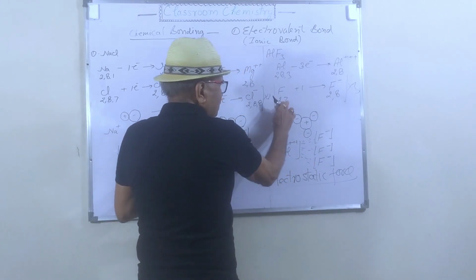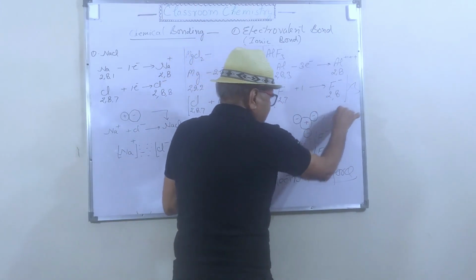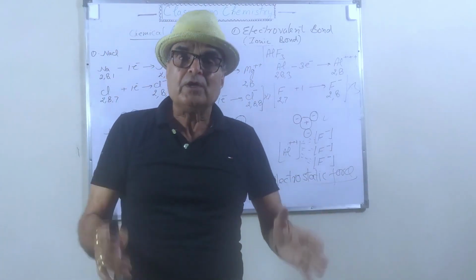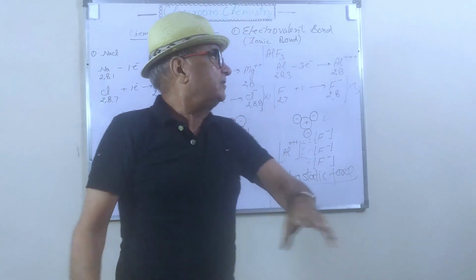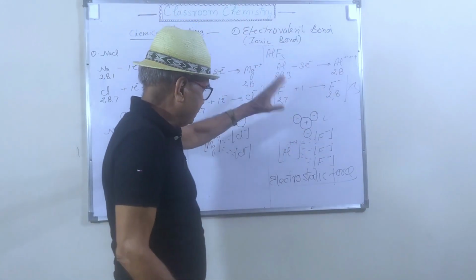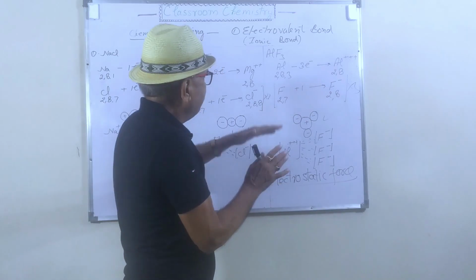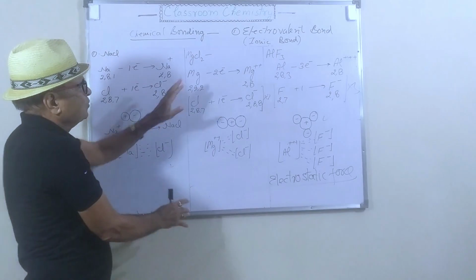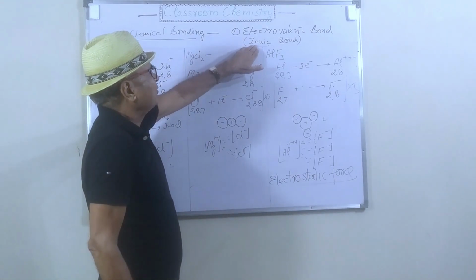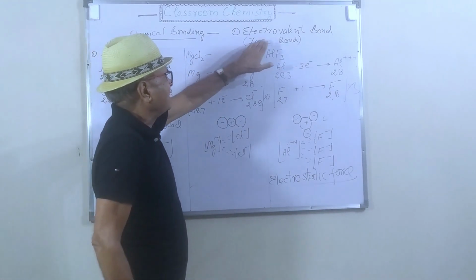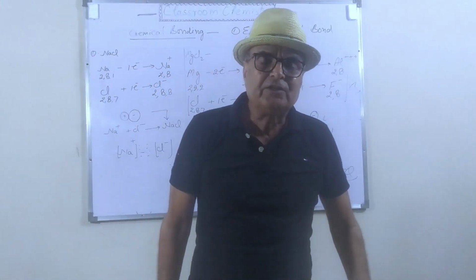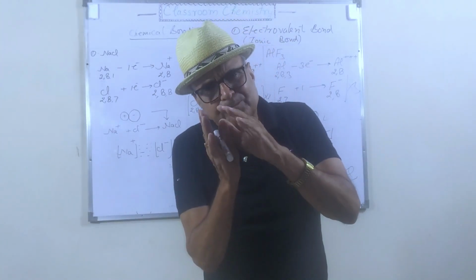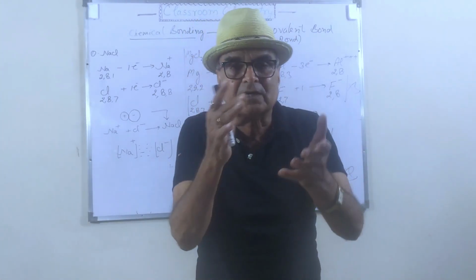So again 2, 7 and 2, 8. This is the structure. I think that you have understood this, because this electrovalent bond is formed by the formation of ions. So these electrovalent bonds are also called ionic bonds, and the compounds in which ionic bonds are found are called ionic compounds.